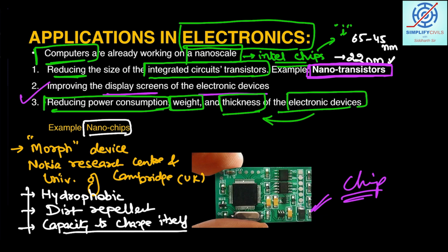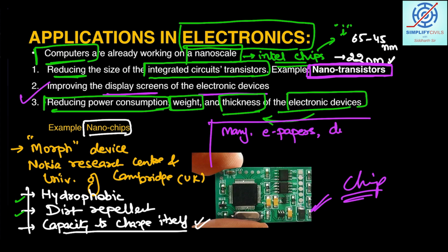If such properties are there, then definitely they can be used in electronic devices, because we need such devices which are water and dirt repellent and have the capacity to charge themselves. You know, if electronic devices can charge themselves, it is of great importance to us. Apart from this, there can be manufacturing of e-papers using nanotechnology.